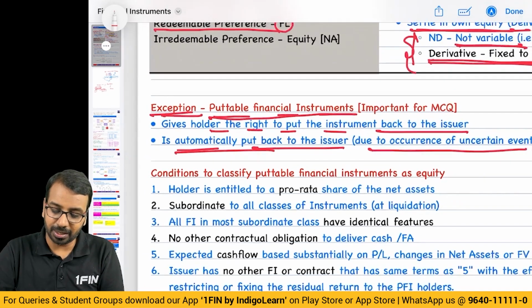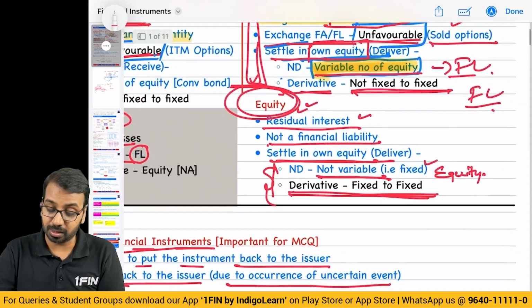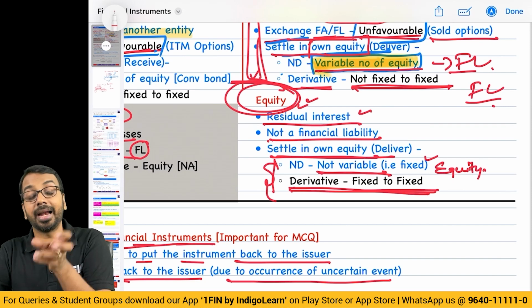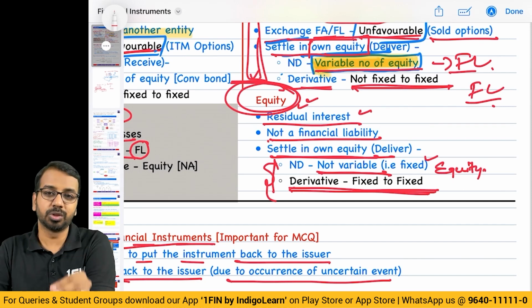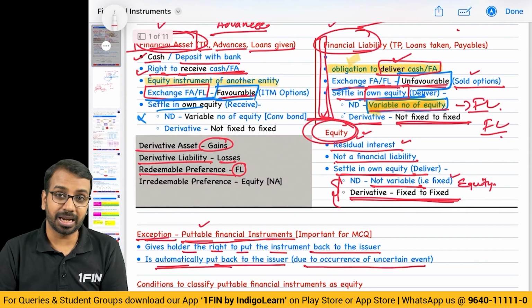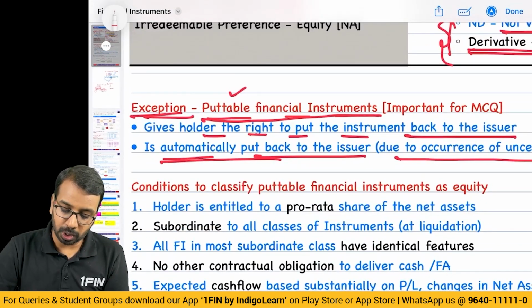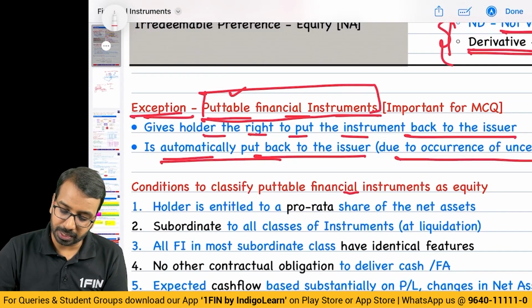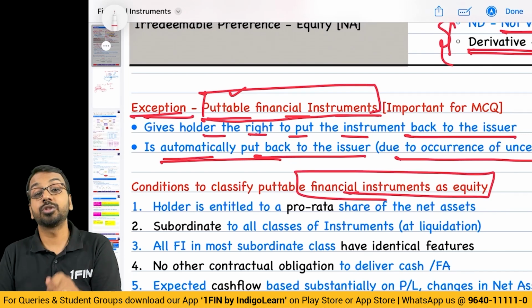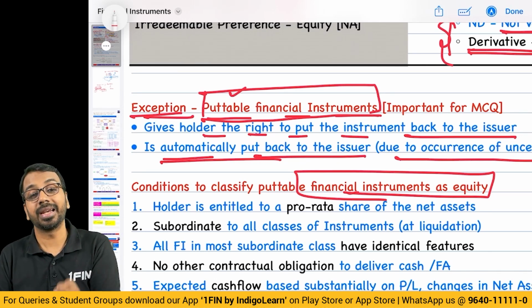Now in such a scenario, because it is not the residual interest in technical terms, it is being called upon earlier, and if I give the unit back to the mutual fund, they have an obligation to pay cash to me, it would have been classified as a financial liability. But this is an exception, because of which these puttable financial instruments are classified as equity. Due to this exception, mutual fund or any other puttable instruments are classified as equity.